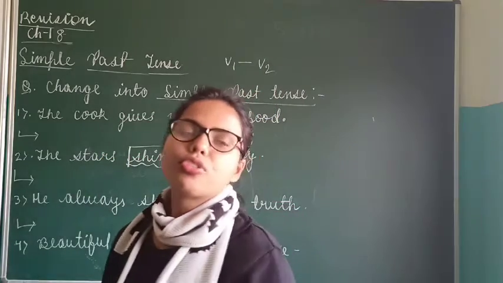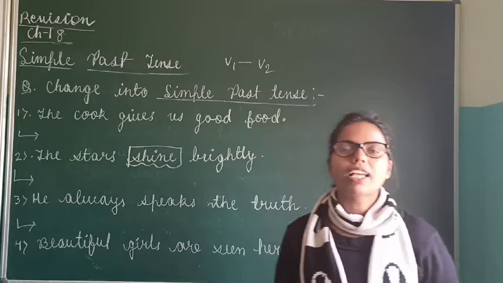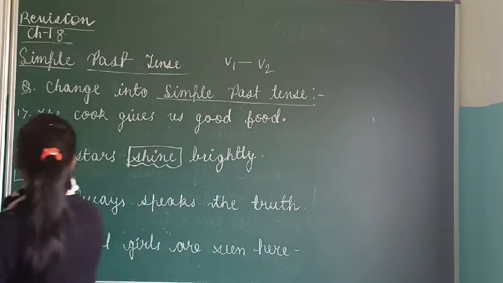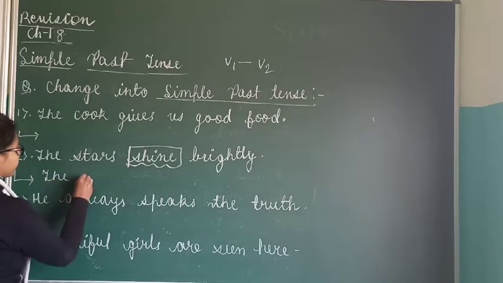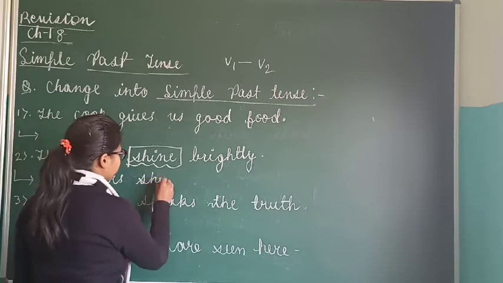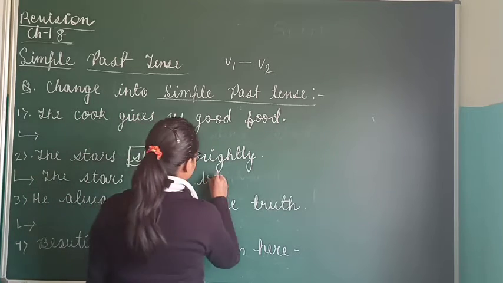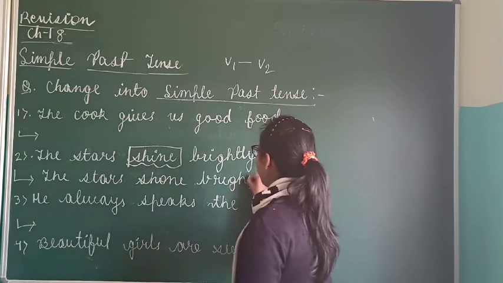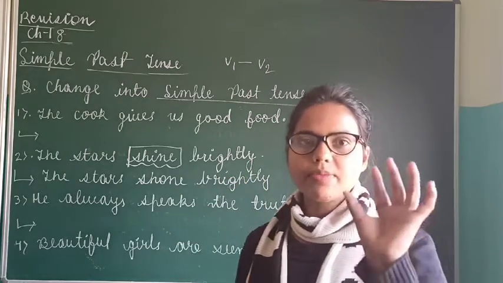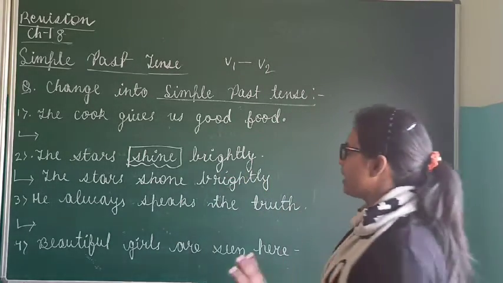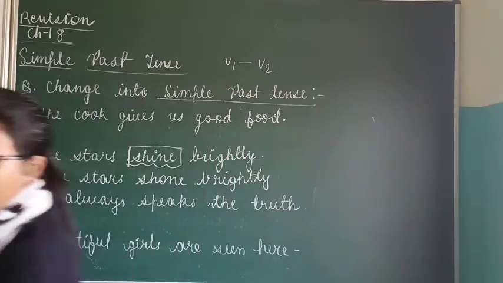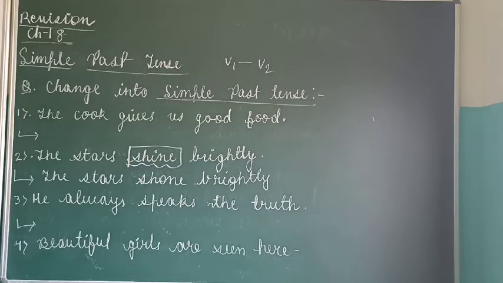Now in your book, what is the past tense of shine? The past tense of shine is shone. So we will change this. The stars shone brightly. Is it clear? First of all, what you have to do is identify the verb. In any sentence, identify the verb, and then you have to change it into its past form, that is V2. I have already explained V2 to you.